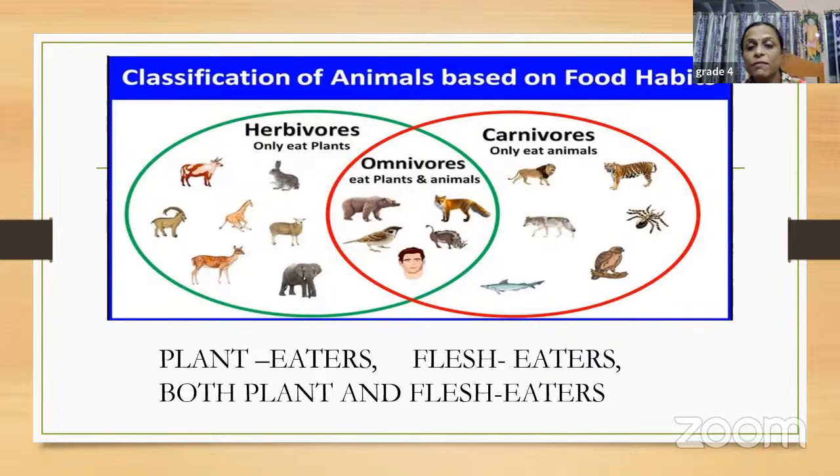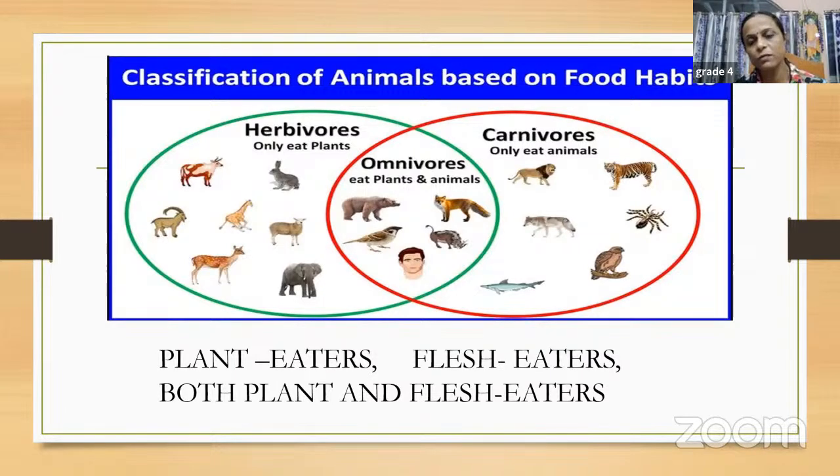Okay. And then we have I think it is like an eagle. So eagles are also carnivores, children, though they are birds, but still they are carnivores. Okay. And then we have like a picture of a shark. So sharks are also carnivores, children, and they live in water. Okay. So basically, depending upon what food the animals are eating, we can categorize them into 3 groups. One is herbivores, then we have carnivores, and then we have omnivores.